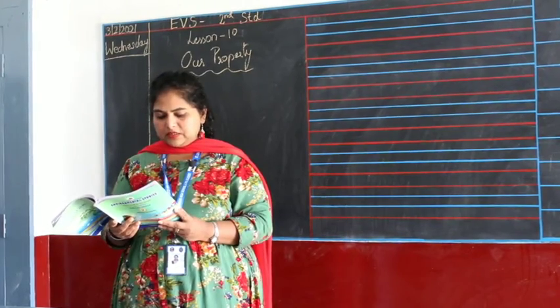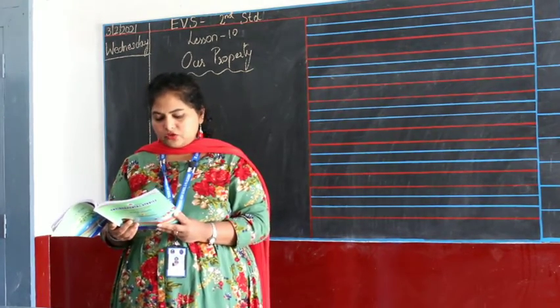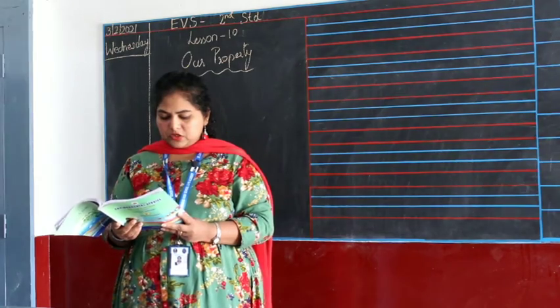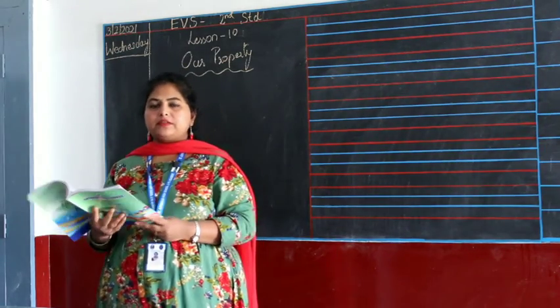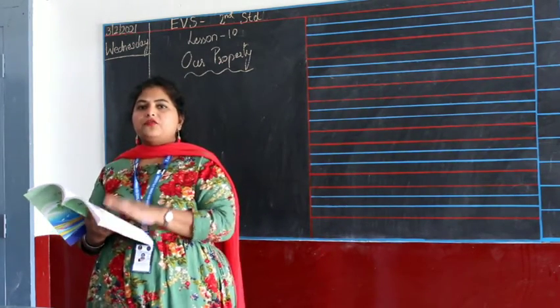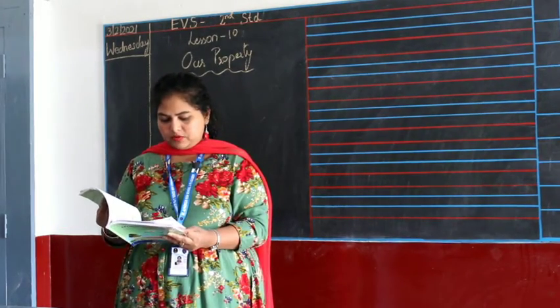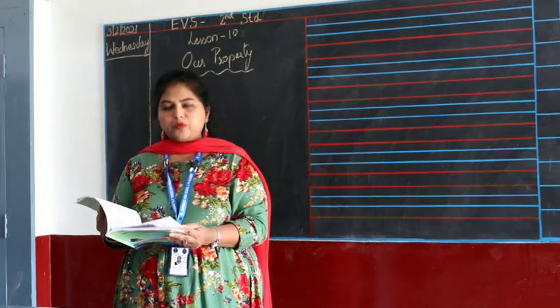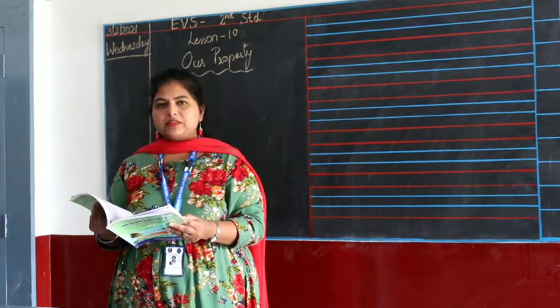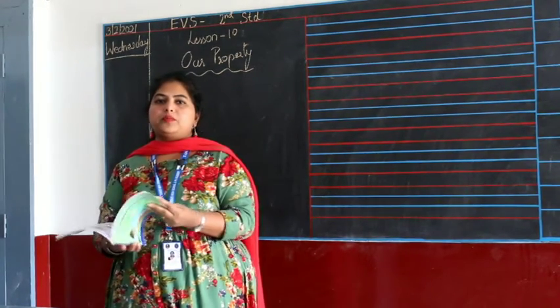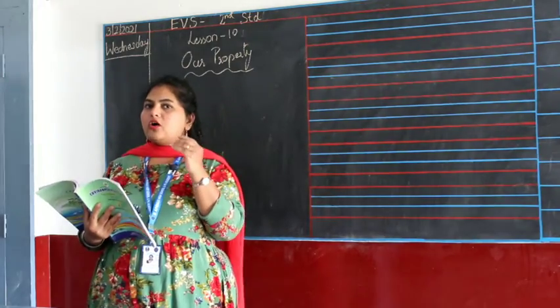Anybody can collect water from here. Don't damage the taps. Don't spill water unnecessarily. This is one more public property. First children, let me tell you what is public property. If you go to page number 97, it says the property used by the people in a town or village is called public property. So it is not your private.